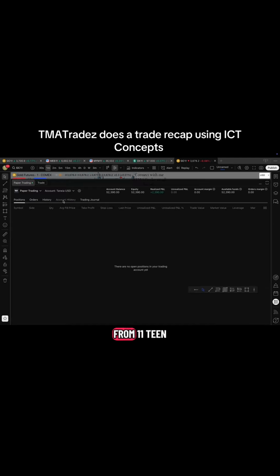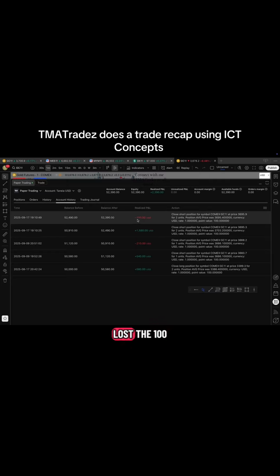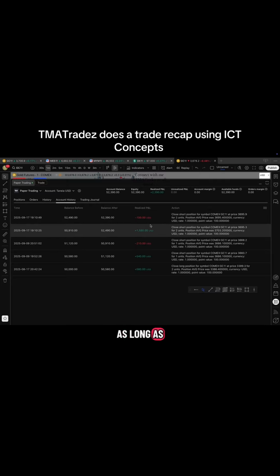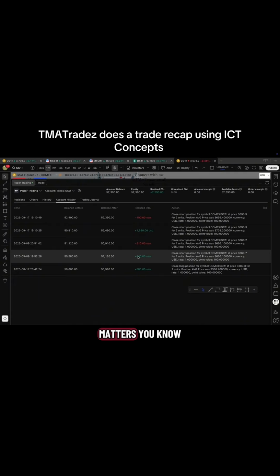So yeah, this is my P&L from the 17th. I got 1,500 from this trade, lost 100 because I did not know I already had a fill. As long as we got small risk and big reward, that's all that matters. This is what you want to see.